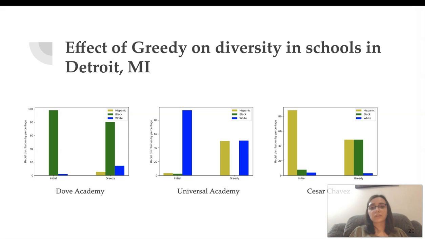The more stark effect is looking at the demographic changes in schools in Detroit, Michigan. For example, in Dove Academy, Universal Academy, and the Cesar Chavez School, on the left side we see again the initial distribution by race, and we see that each of these schools is heavily segregated, so one race is extremely predominant. And on the right side, we see the racial distribution after greedy regrouping is applied.